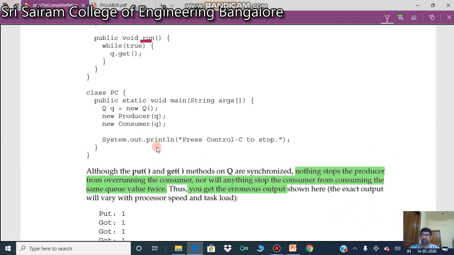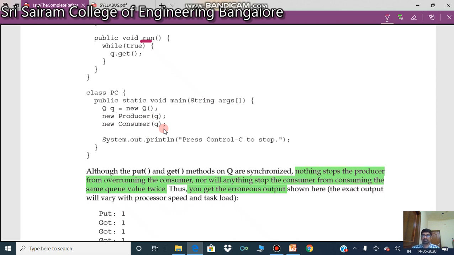So now let us see. I have another class called PC. Inside this I have created objects: q for my first class, an object of the producer, and an object for the consumer. I have created three objects.